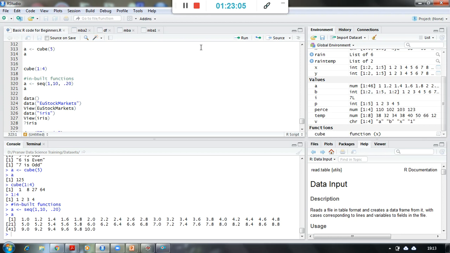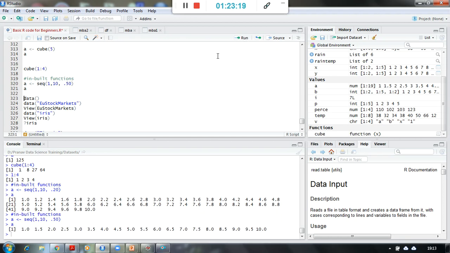1.0, 1.20, 1.40, 1.60, 1.80, and so on. And I can change it. If I want a 0.50 difference between each two numbers, you can see it. Right? So sequence is a function. There are a lot of such functionalities available, which we have already seen by using the built-in function.